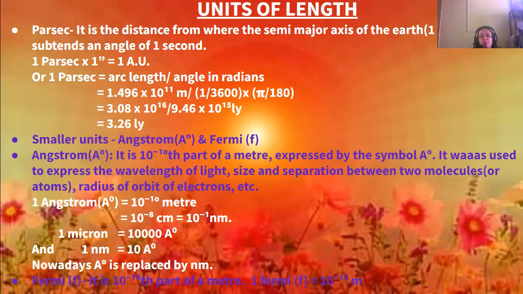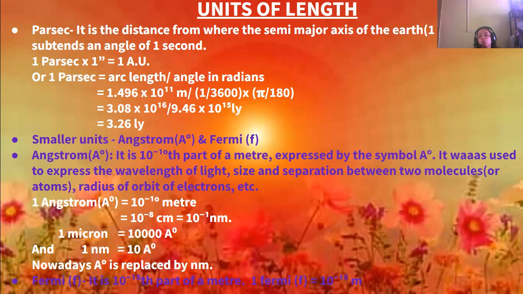Now, parsec. It is the distance from where the semi-major axis of the Earth's orbit, that is 1 AU, subtends an angle of 1 second. Okay, it's not 1 minute, it's 1 second. So 1 parsec, you can say, is arc length divided by angle in radians.